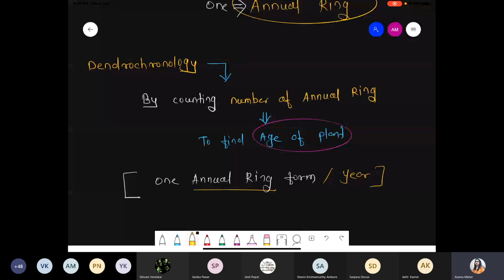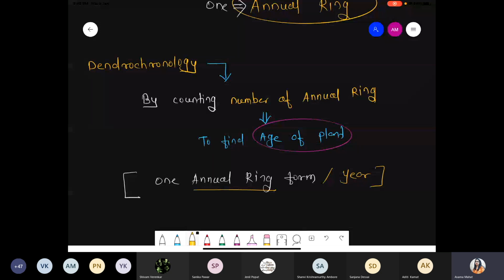Due to favorable cambium activity, there is formation of a broad band with thinner cell walls, and the color of the wood is light. During unfavorable conditions, the activity of the cambium decreases and it forms a narrow band with thicker cell walls, and the color of that wood is quite dark. So option C is also correct.